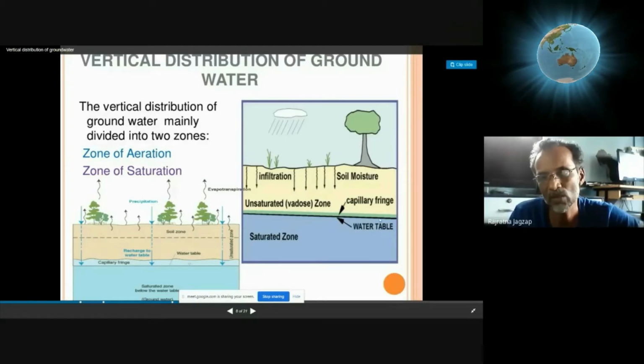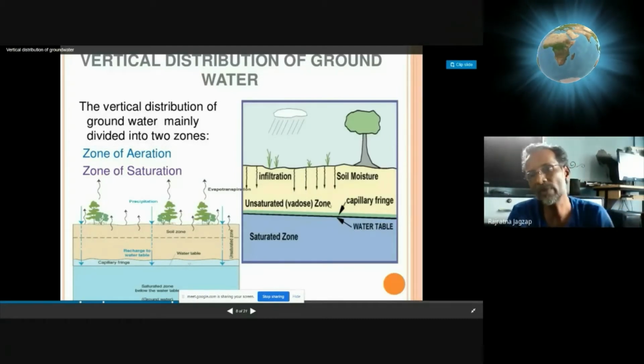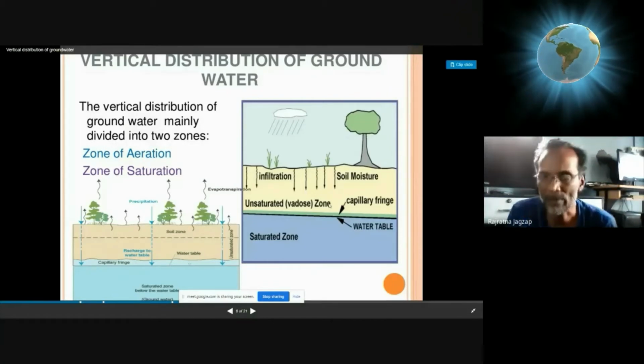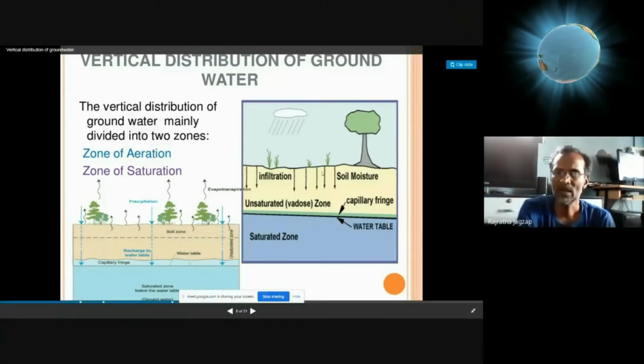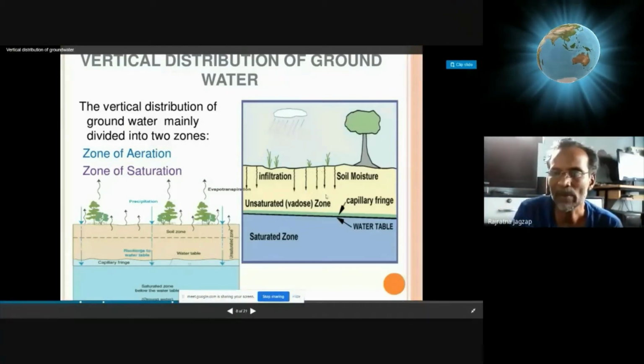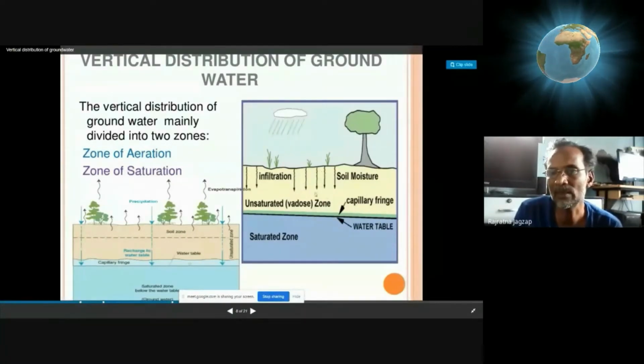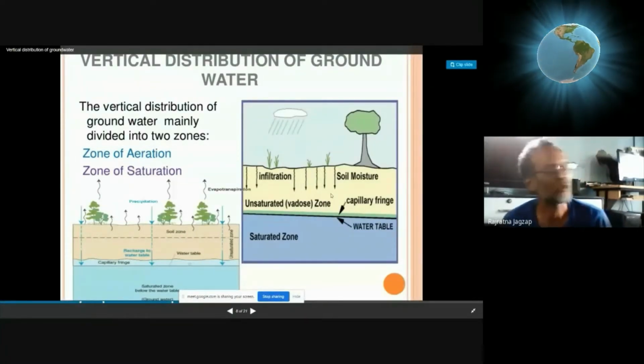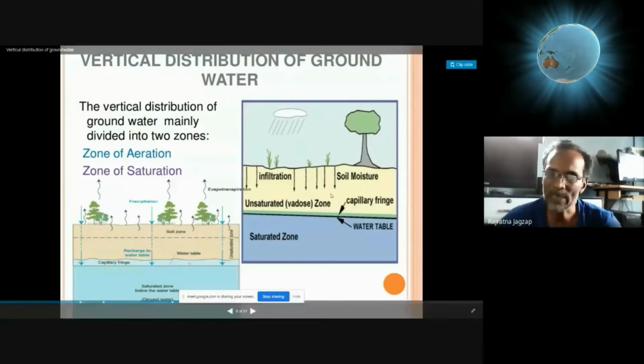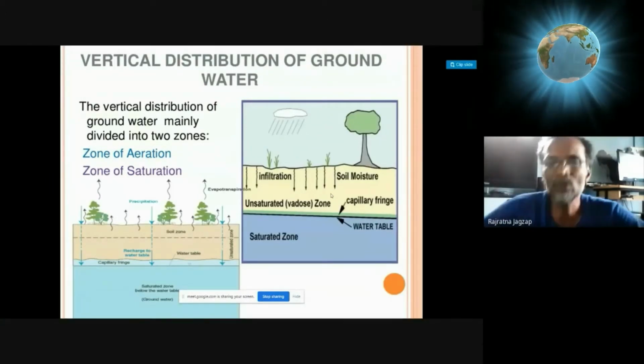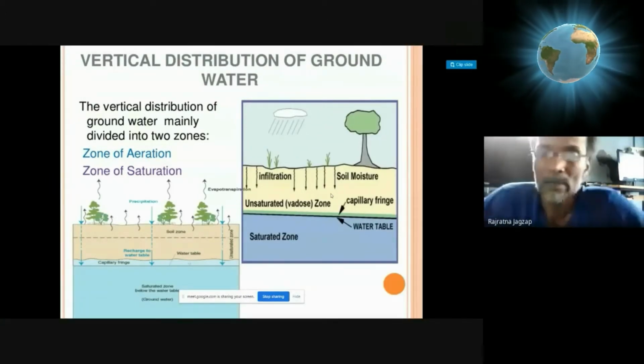So the capillary zone loses some molecules of water further up towards the surface, and above the capillary zone there will be a little bit of moisture content, but sometimes it will be almost dry. It depends on the area.